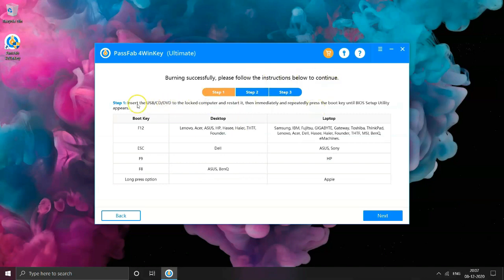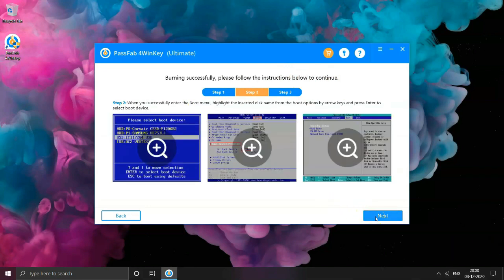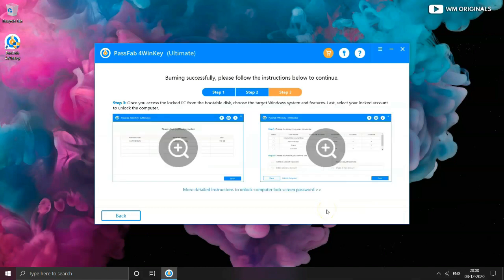One can access their locked computer in just 3 steps. Step 1. Insert the USB flash drive into the locked computer and restart it. Then press the boot key to enter the boot menu. Step 2. Select the bootable flash drive just created and press enter. Step 3. Choose the target operating system and the locked account to unlock.